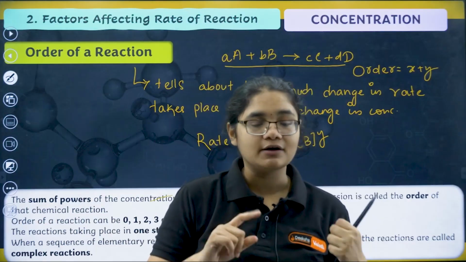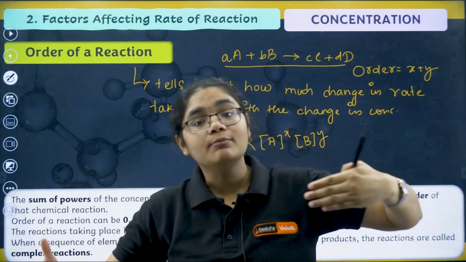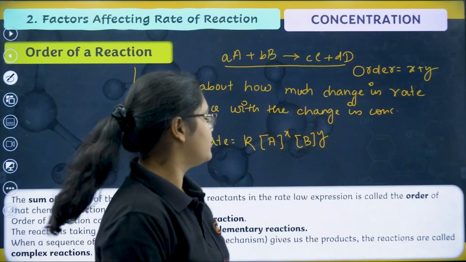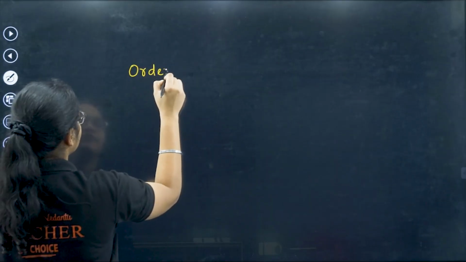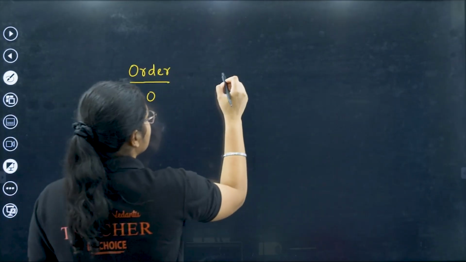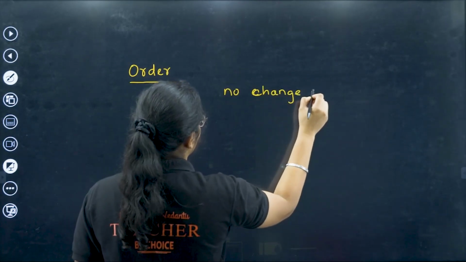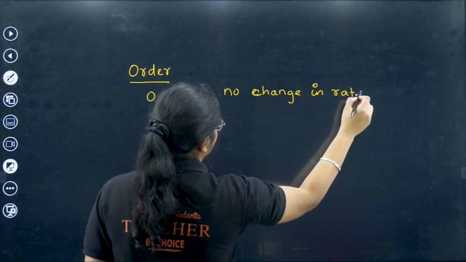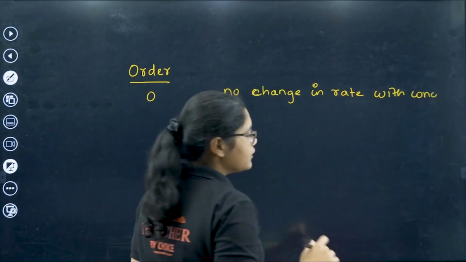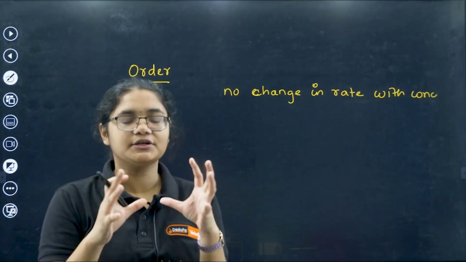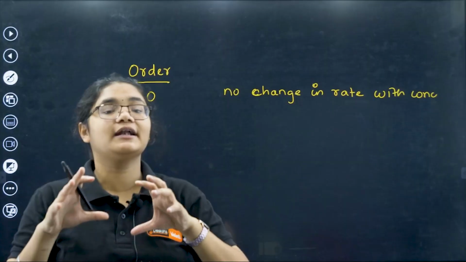Okay, so order is clear. What will order tell me? Order will tell me, if I am changing the concentration, how much change in the rate will happen. Okay, so let us give some example here. See, if the order of a reaction is 0, that means there is no change in rate with concentration. The concentration does not affect it; in that type of reaction, the rate is not affected by the concentration.